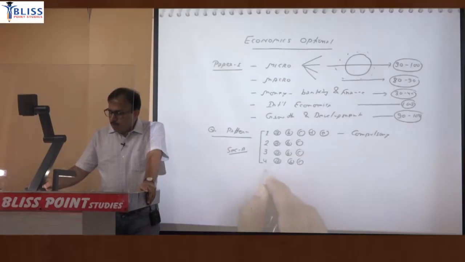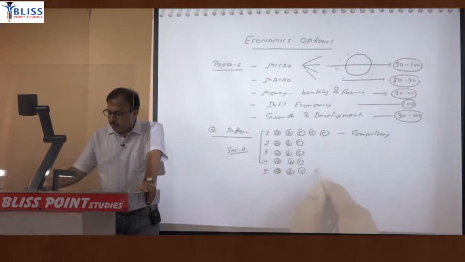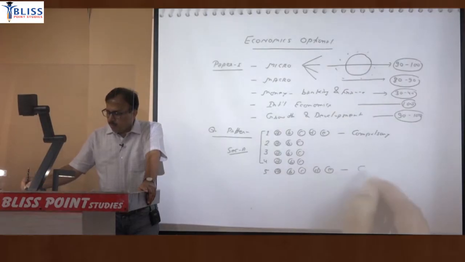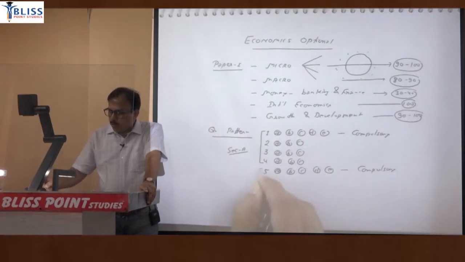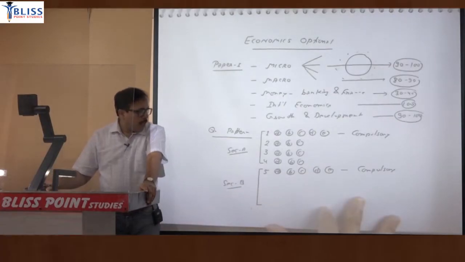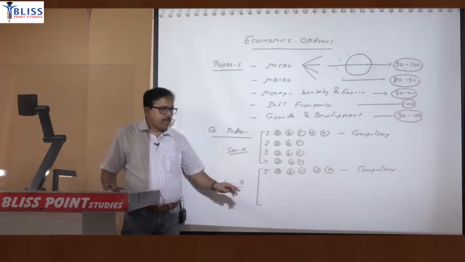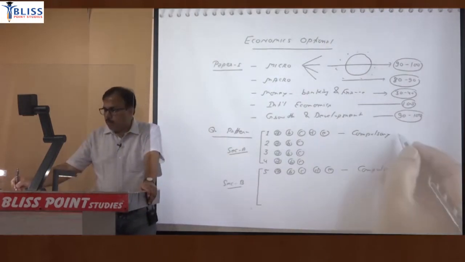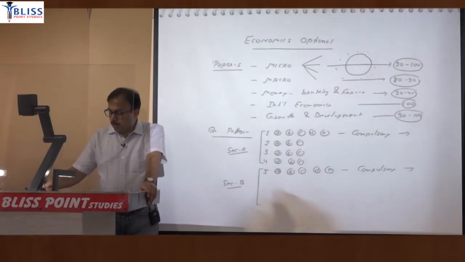Then question number 5 will again have 5 parts, and this first question in section B is again compulsory. So from question number 5 we start section B of the question paper. The first question in that section will be compulsory: 50 marks compulsory here, 50 marks compulsory there.